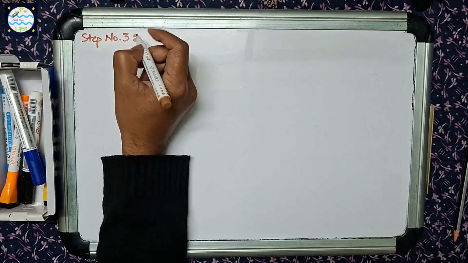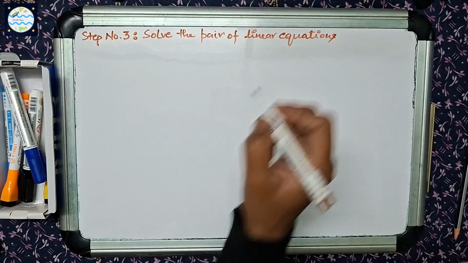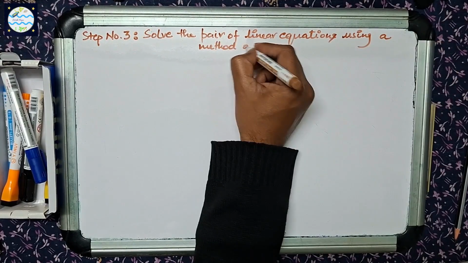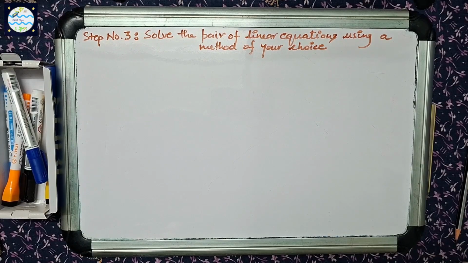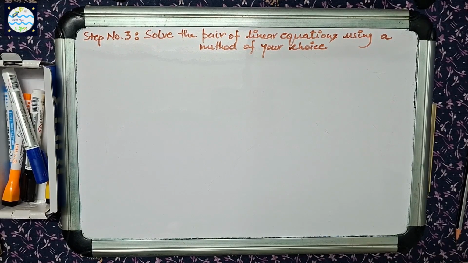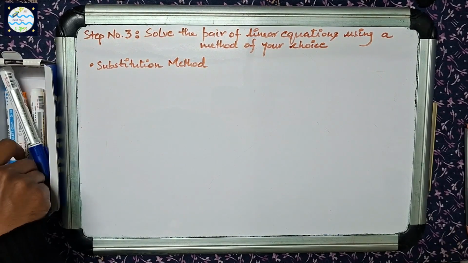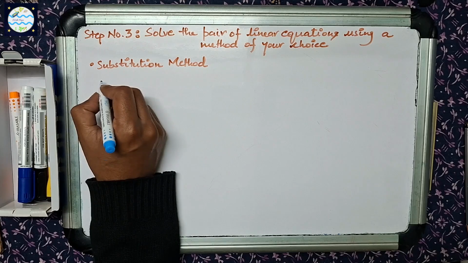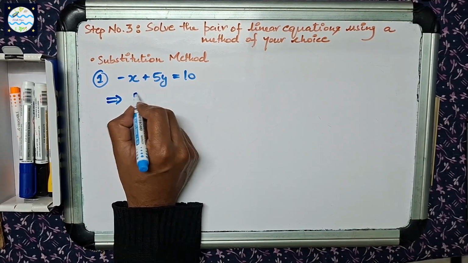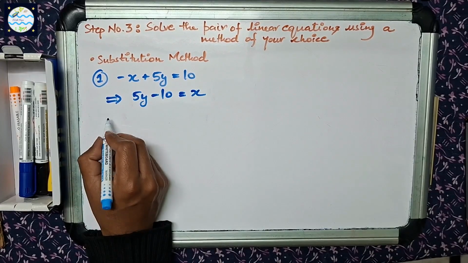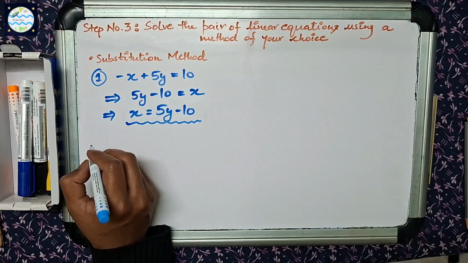Let us move to step number 3. Can you help us solve the pair of linear equations using a method of your choice? Okay, let us try and solve it using substitution method. Using equation 1, we have minus x plus 5y is equal to 10, which implies 5y minus 10 is equal to x. Swapping both sides, we get x is equal to 5y minus 10.